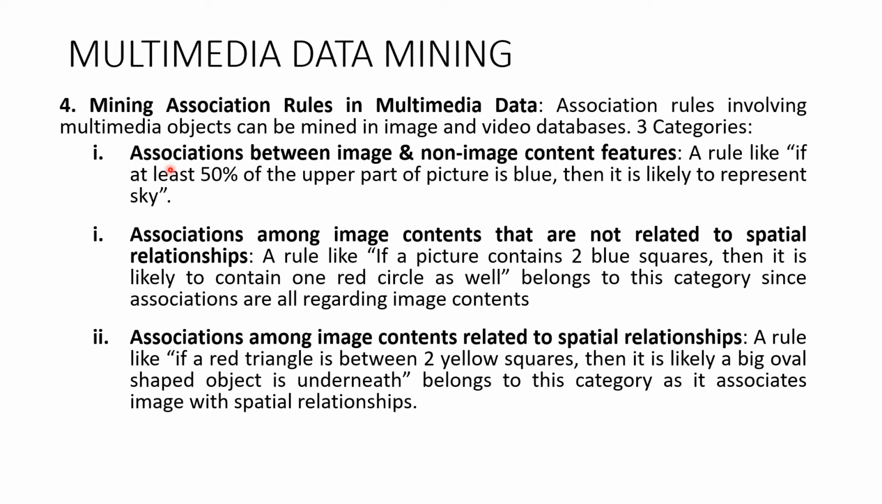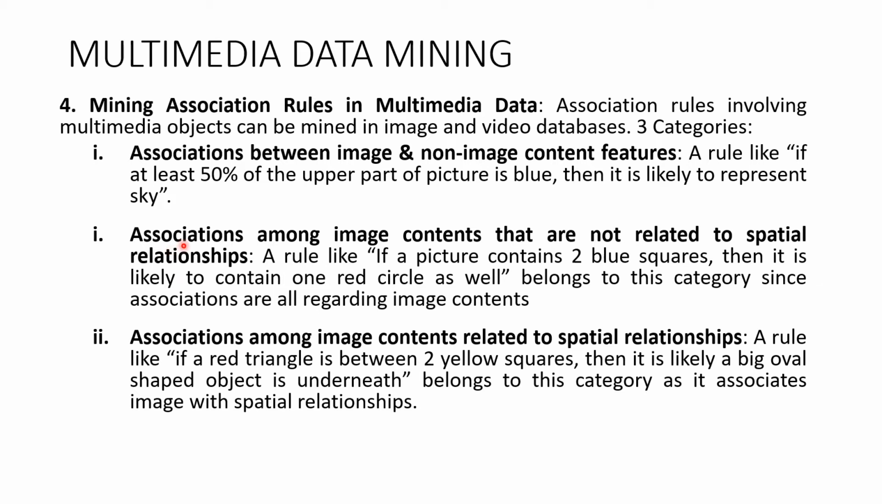There are three categories here. The first is associations between image and non-image contents. Suppose you are given an image as well as a non-image. How are you going to associate them? Here is an example. An association rule like: if at least 50% of the upper part of the picture is blue, then it is likely to represent sky. So here this rule is trying to associate an image with a non-image.